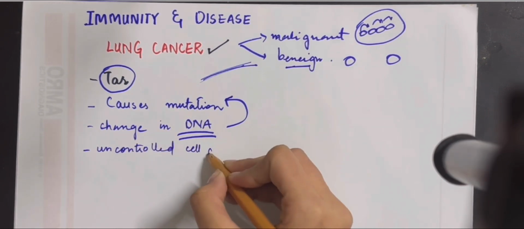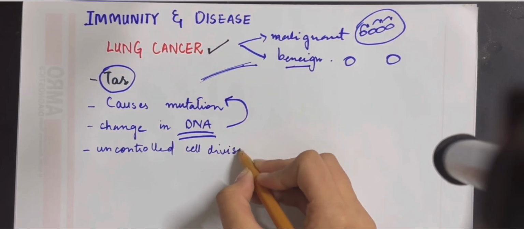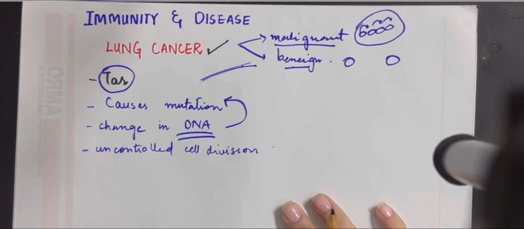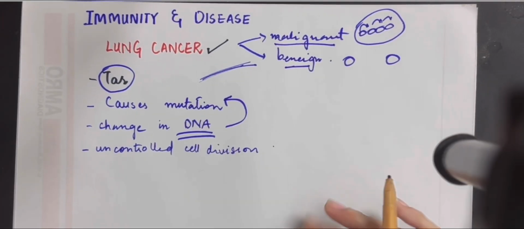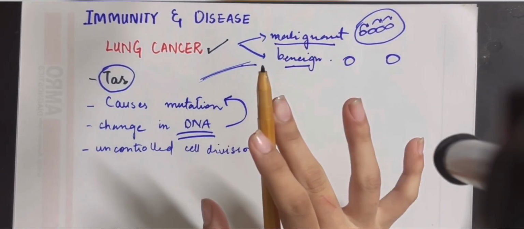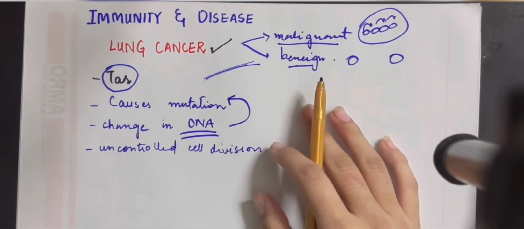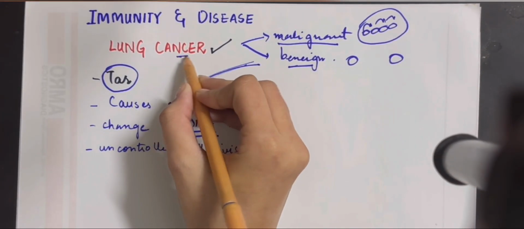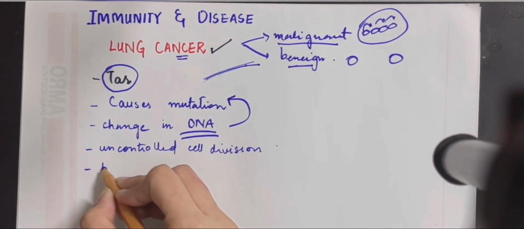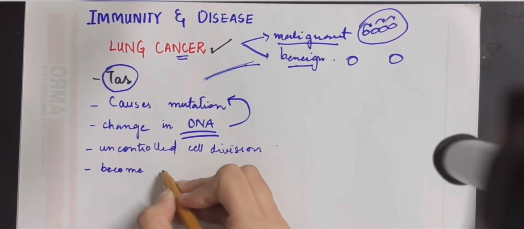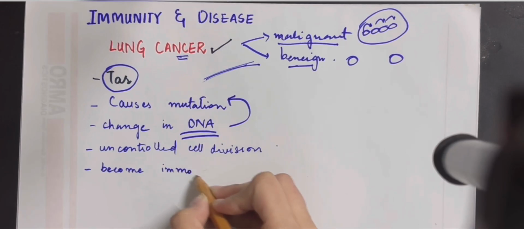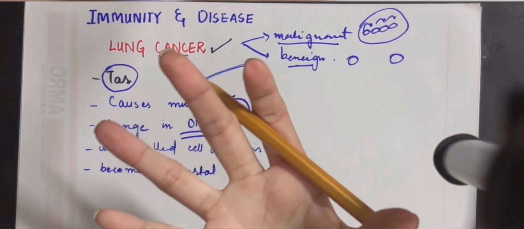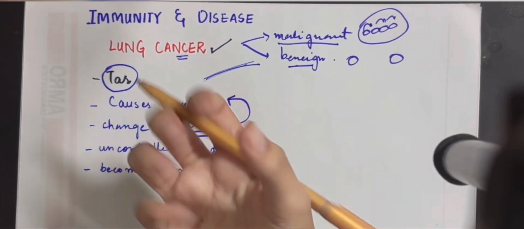That cell division might be malignant or might be benign. If it is malignant, there is a much higher chance of other cells being damaged. But if it is benign, there's a chance, but not that much. Other than that, we say that in lung cancer these cancerous cells become immortal, and they are more likely to cause cell death. Since the cells are immortal, the cells break off.